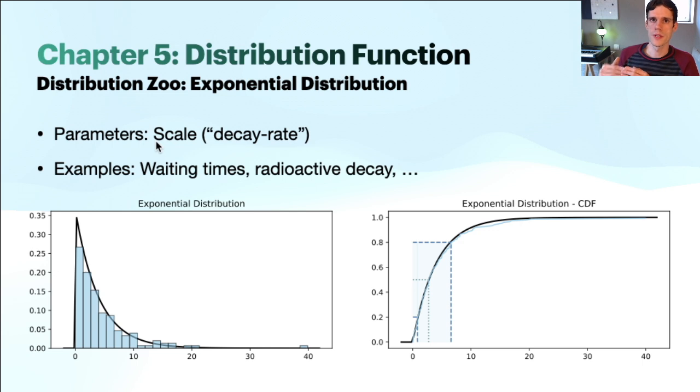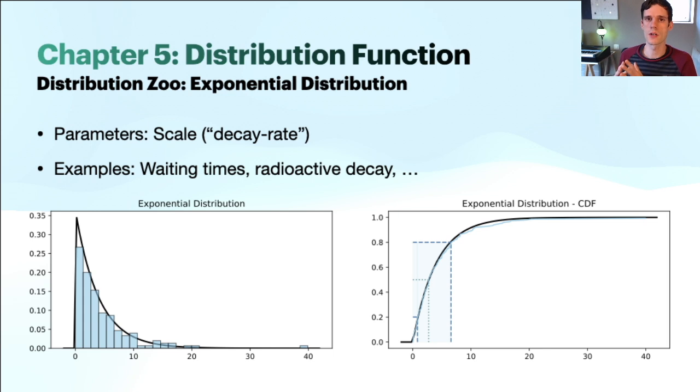If this parameter increases, meaning more events happening per time interval, then this distribution function will fall off much more quickly. Because if you have many more events per hour, then that means that on average, you will also have much shorter time intervals between events, and thus larger time intervals will become much more unlikely. And this also immediately brings us to the fact that the average of this distribution will be 1 over the scale of this distribution. Now, why is this?